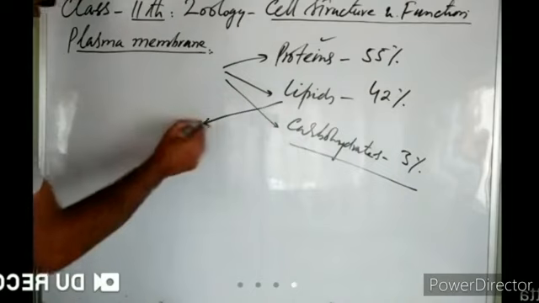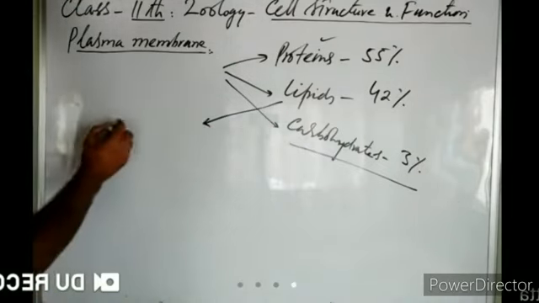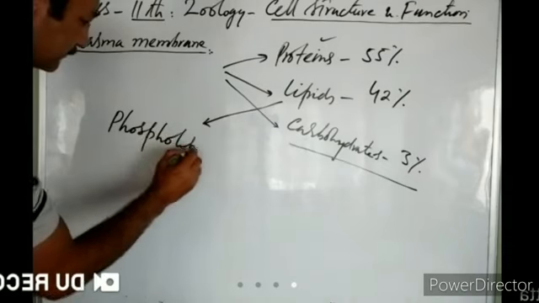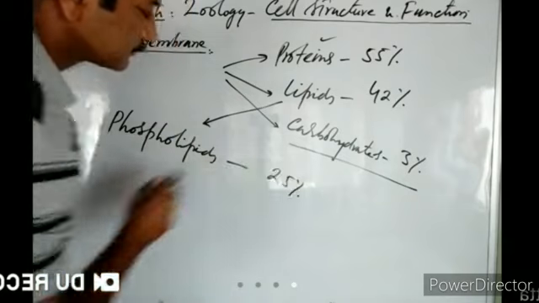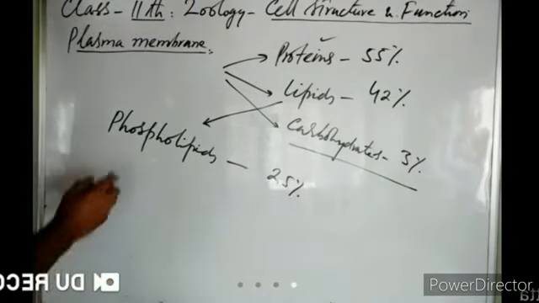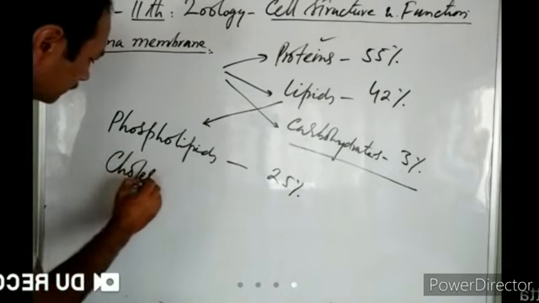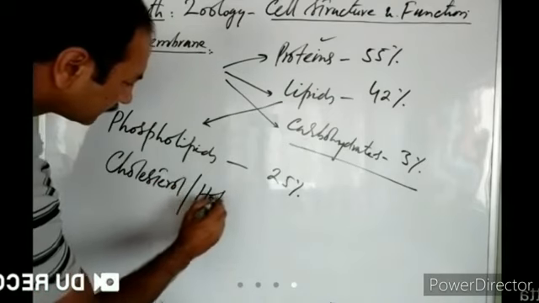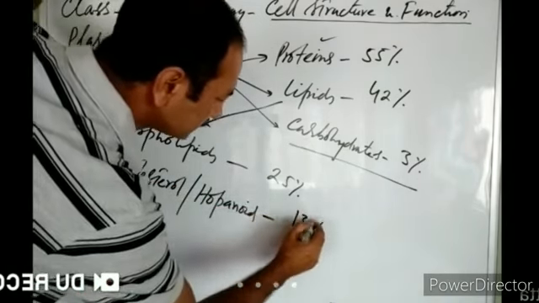The lipids are of different types in the cell membrane. Among the lipids, there are phospholipids, which form 25% of the total lipid content. Then there is cholesterol, or there may be hopanoid, which is some 13%.